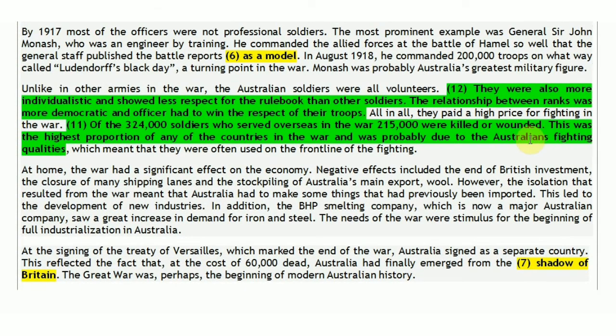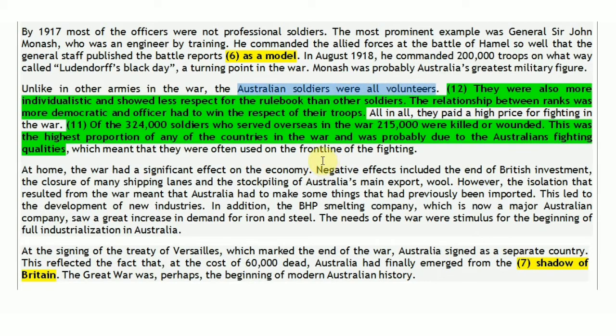Check this out. Last third paragraph, last third line, 11th question where it is written, of the 324,000 soldiers who served overseas in the war. So now they are talking about the soldiers of Australia. Yes, unlike in other armies in the war, the Australian soldiers were all volunteers.